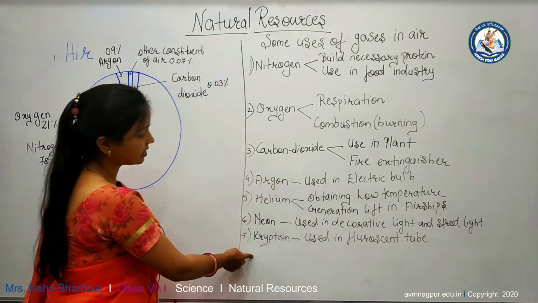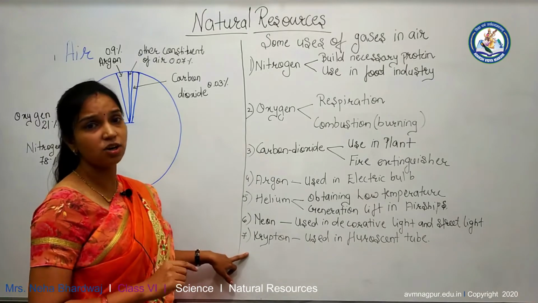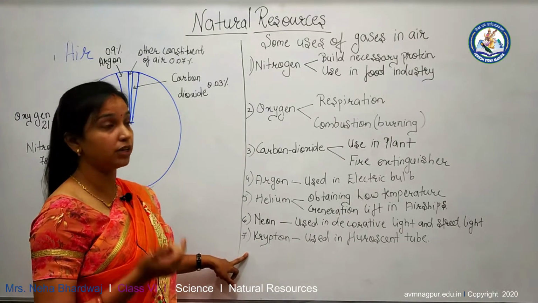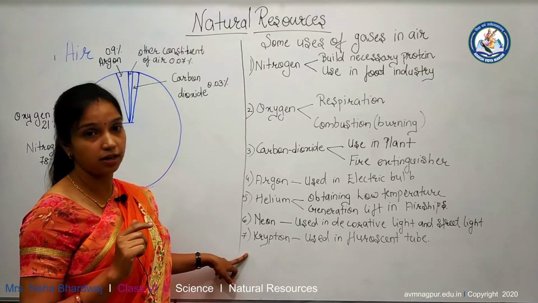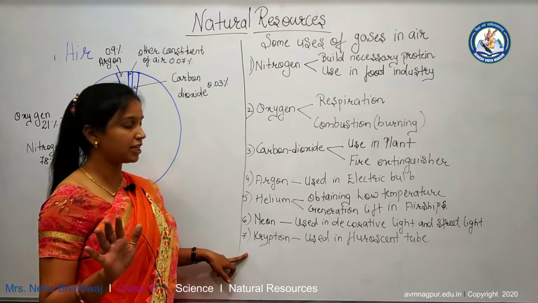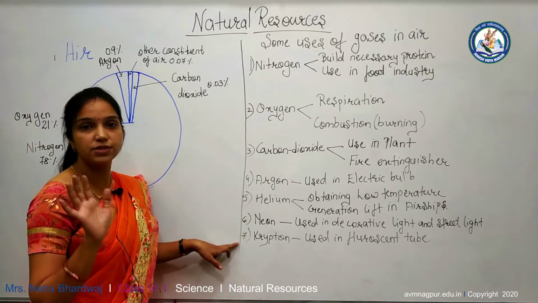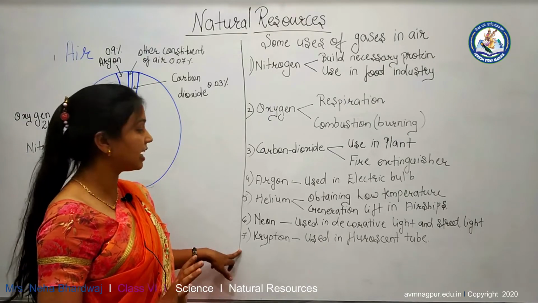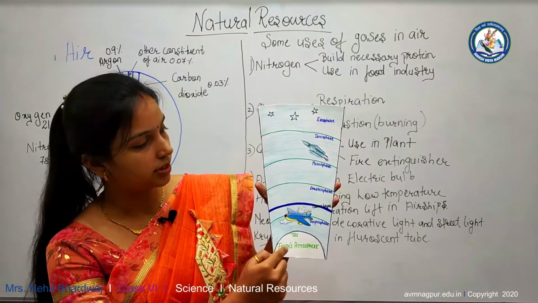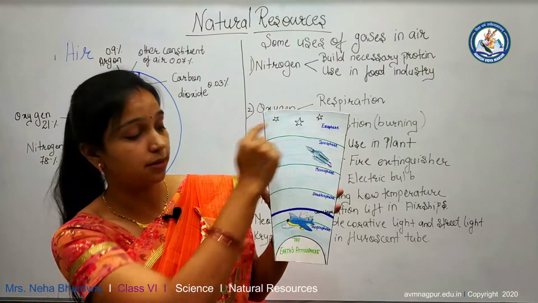Then there is another inert gas, xenon, which is used in flash photography. In flash photography there is a use of a camera. Without a camera no flash photography can be taken. So 1, 2, 3 and 4, and the fifth inert gas is xenon and the sixth inert gas is radon. See students, this is a diagram which shows you that there are 5 layers of the atmosphere.